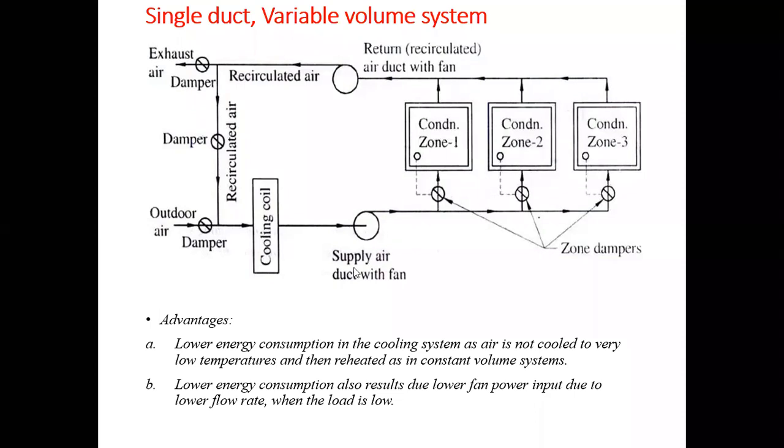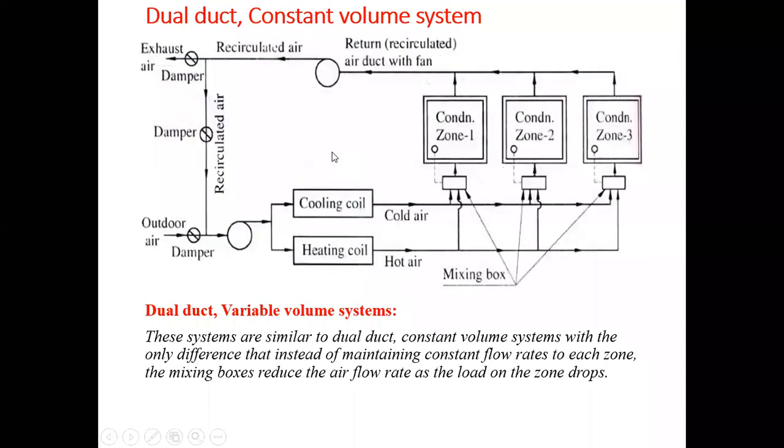Such a system is generally used in central air conditioning plants, where we have to cool different zones in a building. It may be an office, it may be a multi-story building also. Now the next is the dual duct constant volume system.